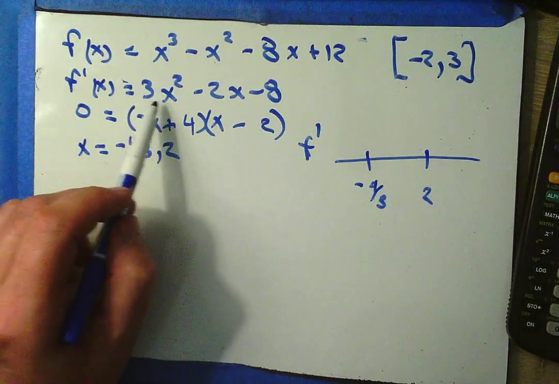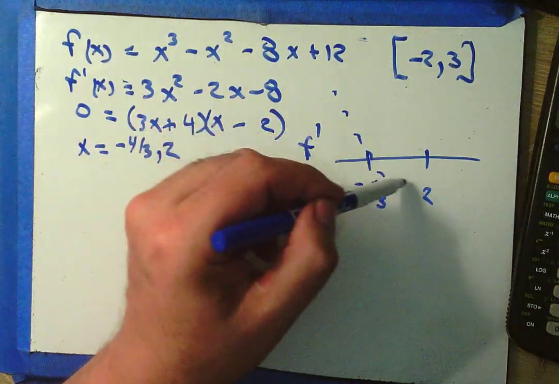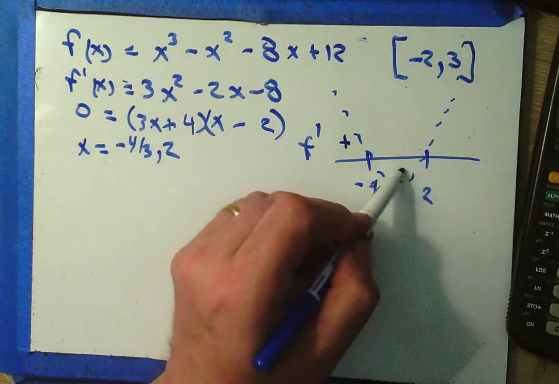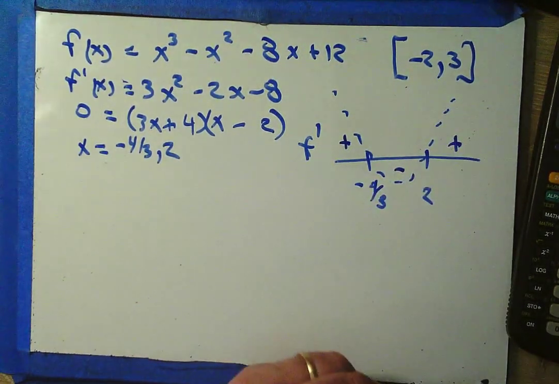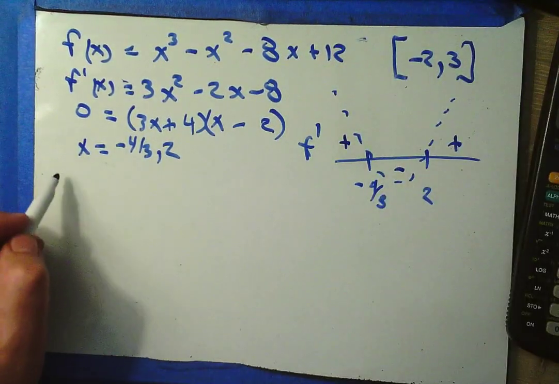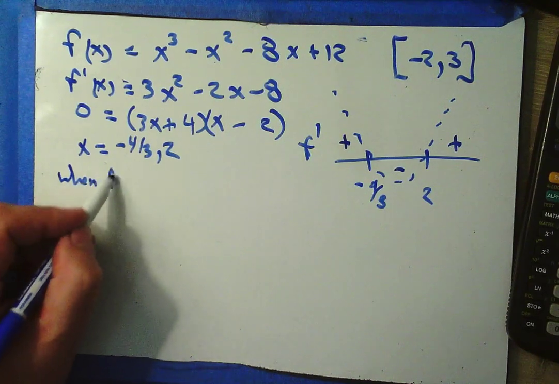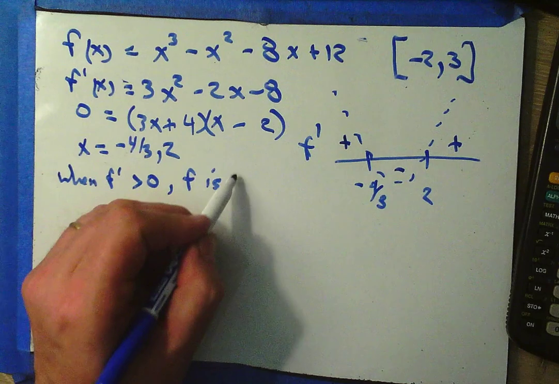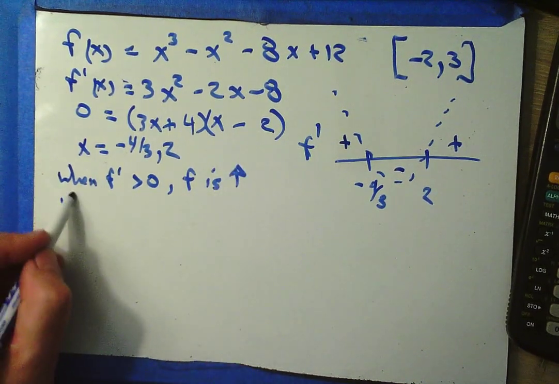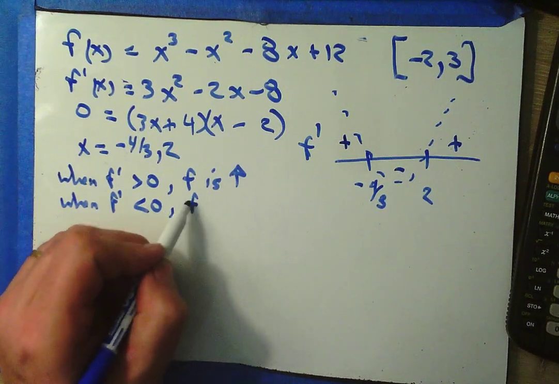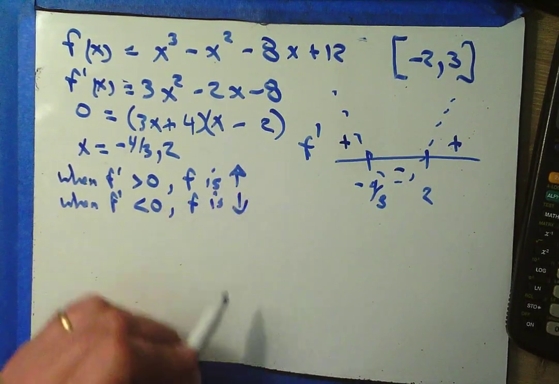Now remember, this is an up-pointing parabola, so if I sketched that parabola, I would see, oh look, f prime is positive, f prime is negative, f prime is positive. So what do we know about f? Well, when f prime is greater than 0, f is increasing. And when f prime is less than 0, we know f is decreasing.